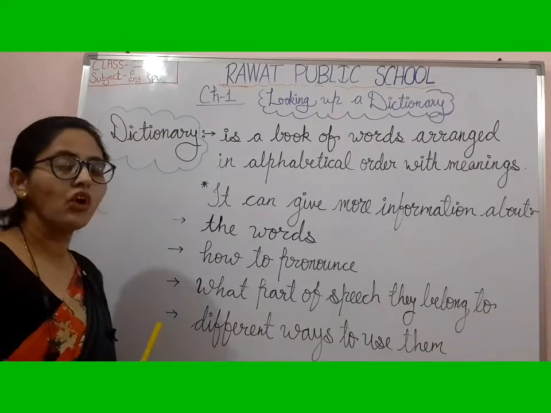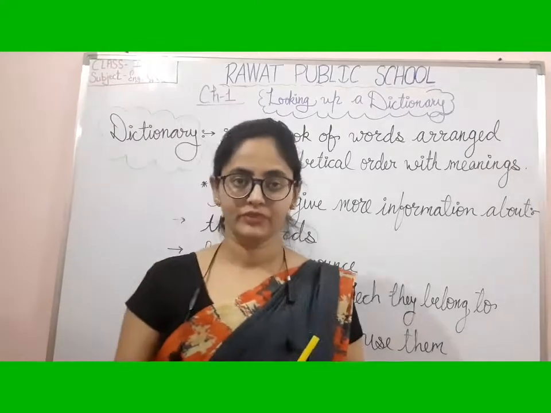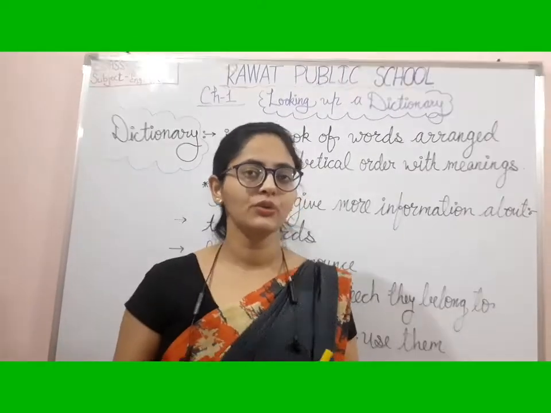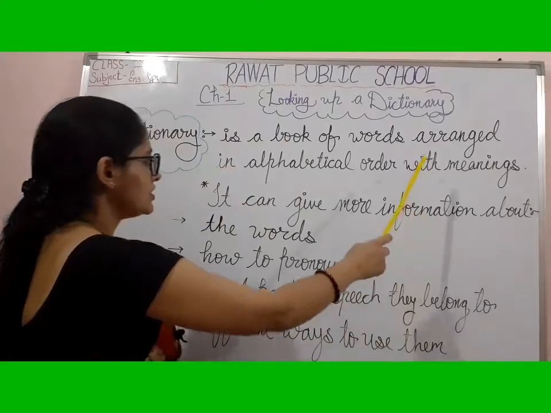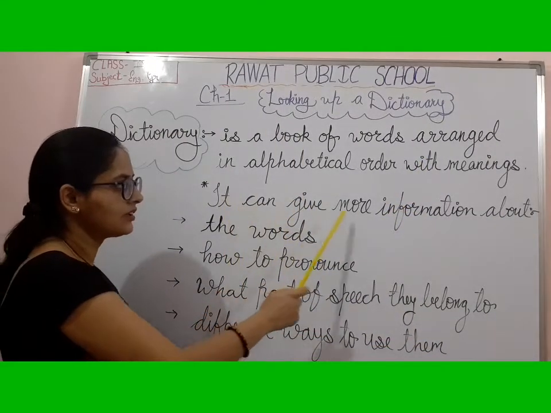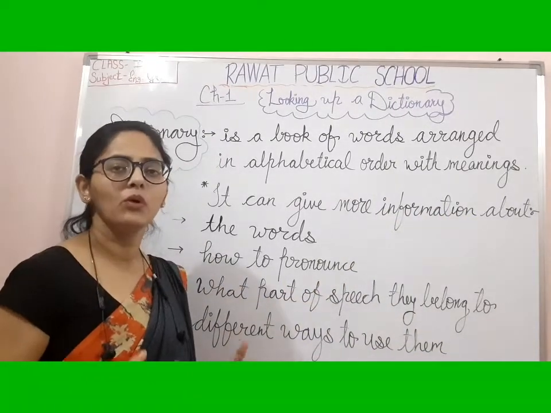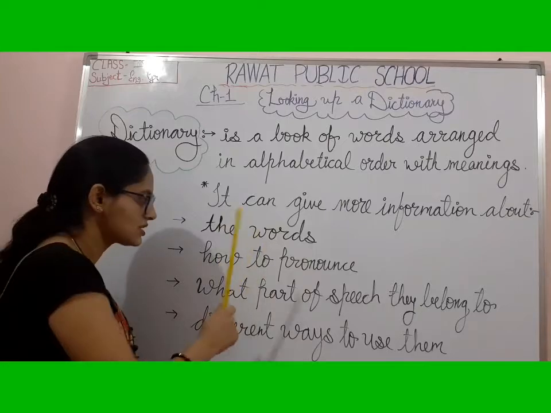Okay, what type of information do we get from the dictionary? The very first is meaning. It gives us more information about the words.